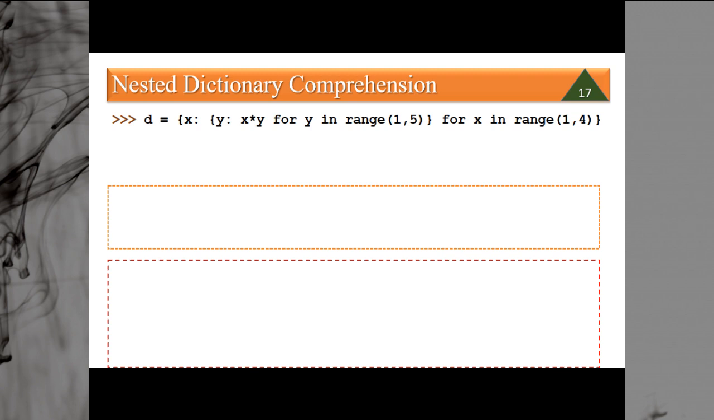With a nested dictionary, we can perform nested dictionary comprehension also. Like this is the key, this is the key inside the key, and this is the value. For y in range 1 to 5, for x in range 1 to 4. That means the value of x will be 1, 2, 3, because 1 to 4 means 1, 2, 3. And the value of y will be 1, 2, 3, 4. So when x is 1, y will be 1, the result will be 1, the next time it will be 2, then 3, 4.